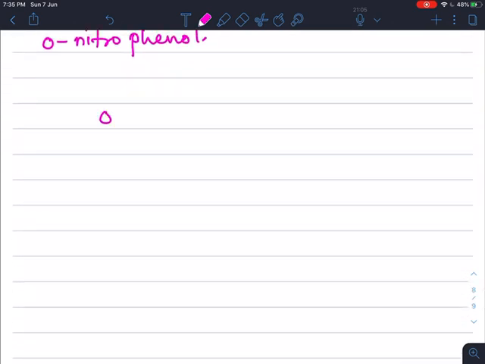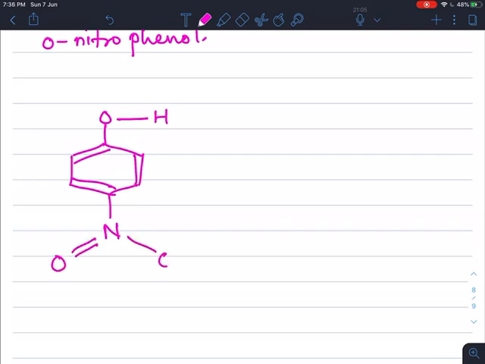See, the OH group is attached to the benzene ring, that is, this is the phenol, and the NO2 group is present at the para position, meaning N double bond O, singly bonded with O. Always this oxygen carries partial negative charge, the nitrogen, surrounded by 4 covalent bonds, carries positive charge, the oxygen carries partial negative charge, and the hydrogen carries partial positive charge. Now here, intramolecular bonding between this hydrogen and oxygen is not possible because they are not close to each other.